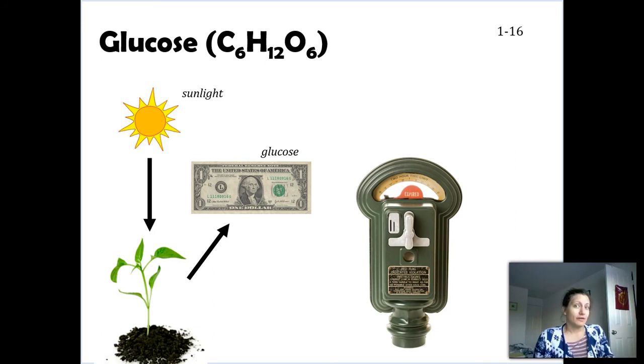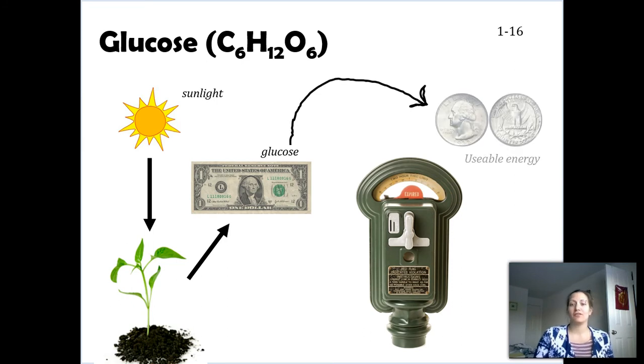Well, it's really nice of you. I really appreciate it. But if you've ever used a parking meter, they don't take dollar bills. You can see in here, they only take change. So I still need $1. But this just isn't the right form. I need to convert this into something usable. So quarters. I need this in usable energy.